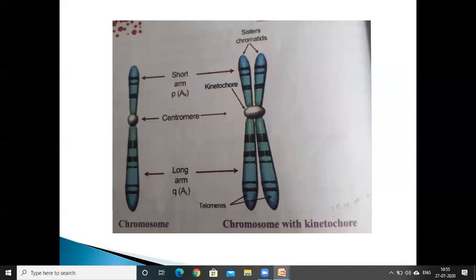So what is the function of the telomeres? They prevent the fusion of one chromosome with another. The telomeres of the chromosome become shorter during the aging process. So how many parts does the chromosome consist of? When we study the morphology of the chromosome: chromatid, centromere which we can call the primary constriction, third the secondary constriction, fourth the satellite, and fifth the telomere. These parts are present in the chromosome.